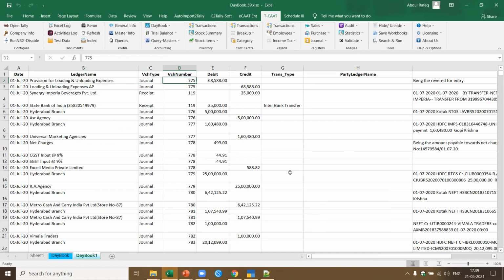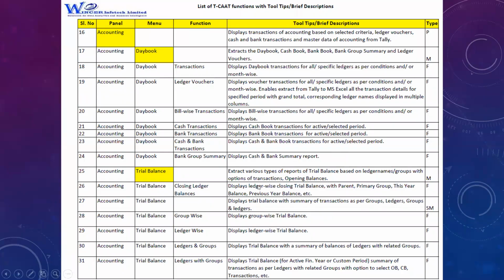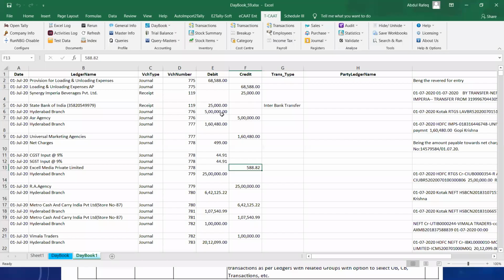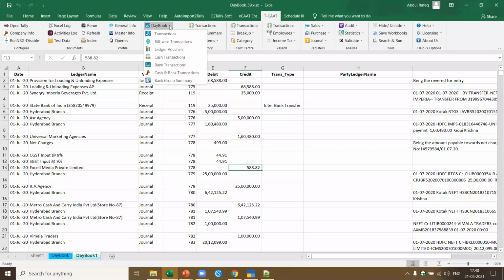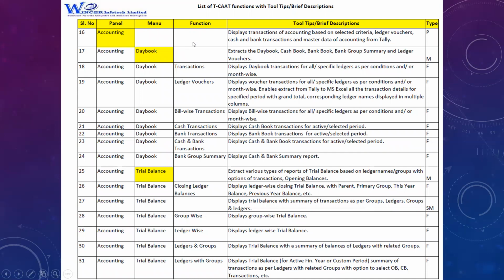Okay, now let's come to PCAT again. Let me go back to my presentation. So I have shown you how we can extract transactions ledger-wise, bill-wise. It's very simple. Here, if I want bill-wise, I can just click on bill-wise transactions or cash book transactions. It will give me the details. Okay, let me just show you an example. I got bill-wise transactions.